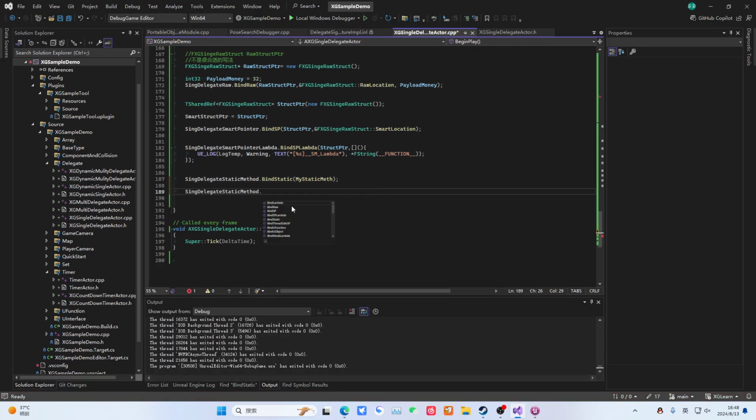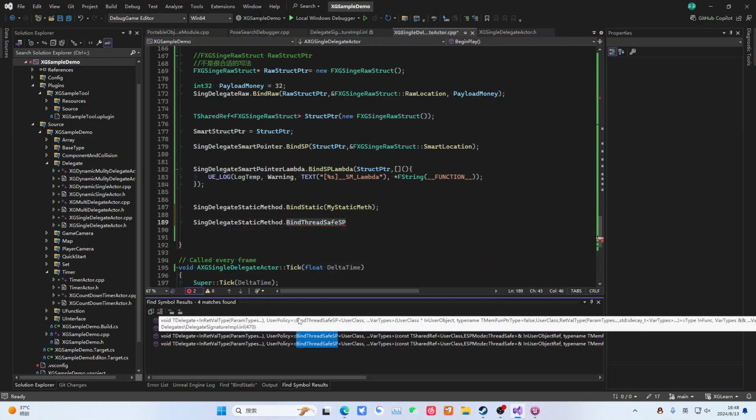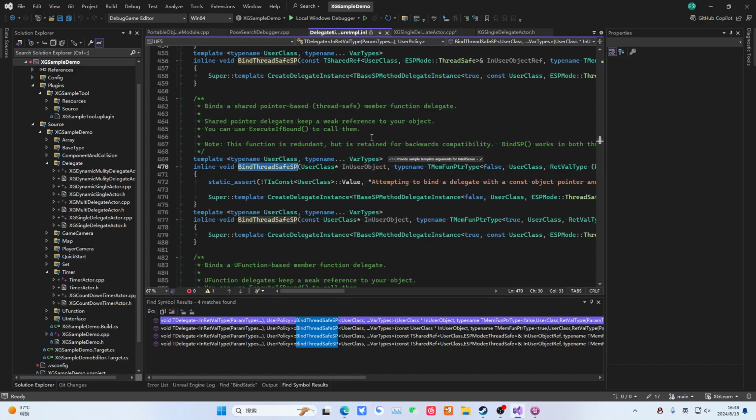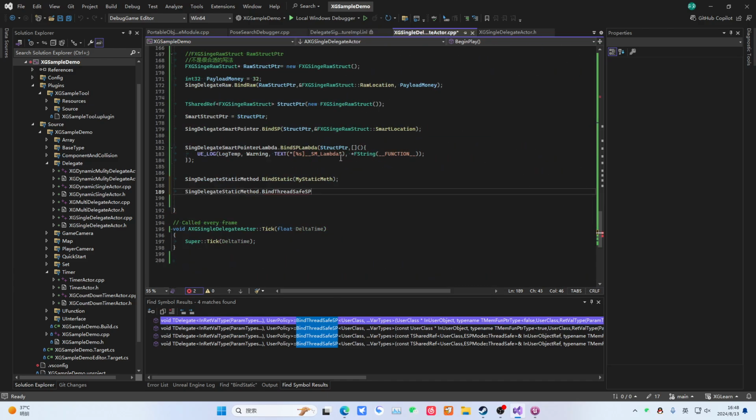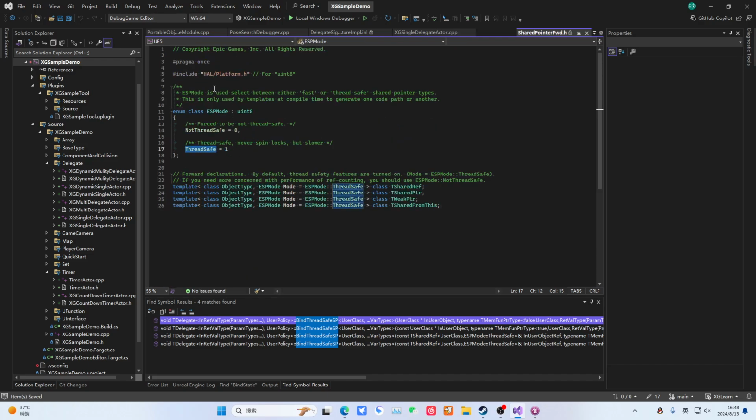Okay, let's continue looking further. Let's take a look. What other methods are in this bundle object? Actually, this is the same, but it's mainly focused on thread safety. What does thread safety mean? Actually, it means you can use it inside a smart pointer. When it is declared, there is a declaration method called mased in as module. And here, there is a safe, and this is a thread safe declaration. And it's more or less the same. You see, if it is not thread safe, it is fast. Thread safe might be a bit slower. So you can make a declaration here. This is the self pointer we will talk about later.